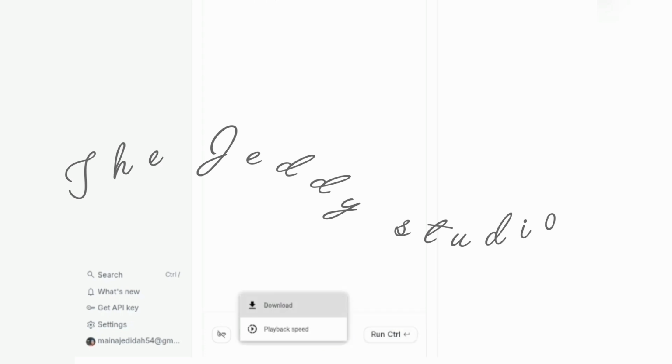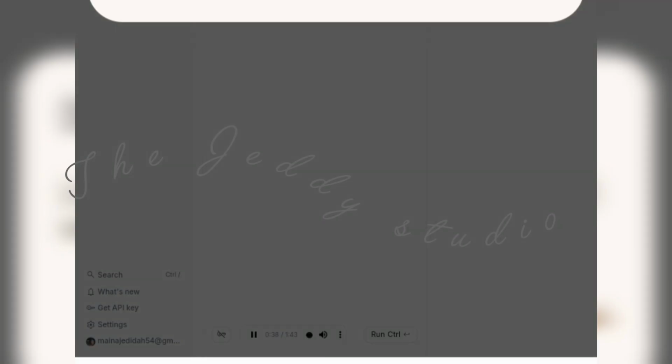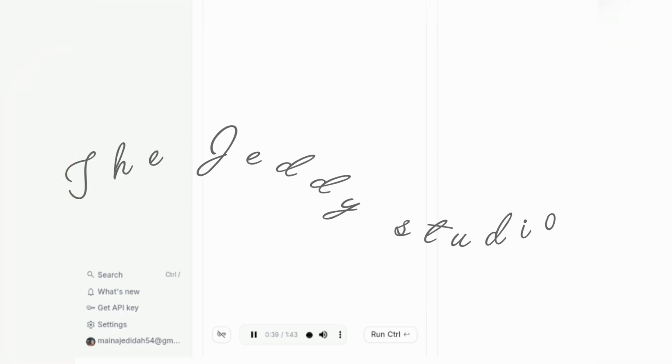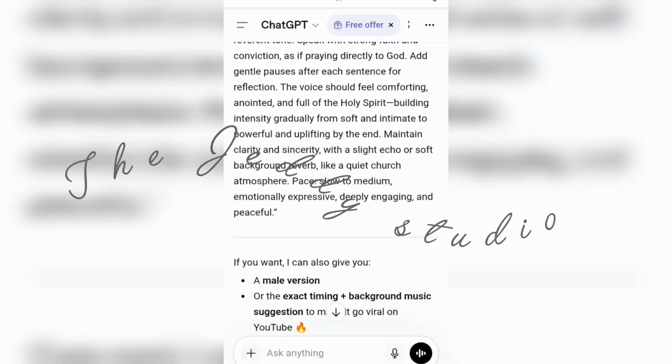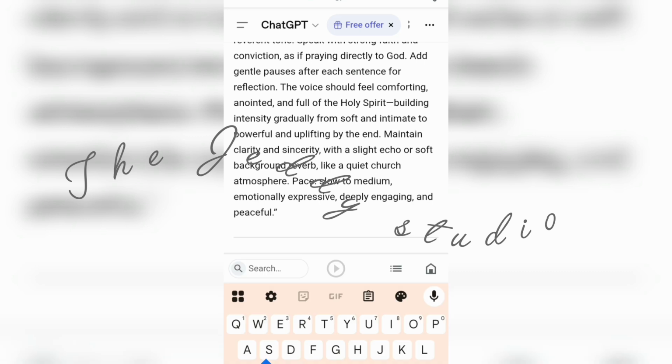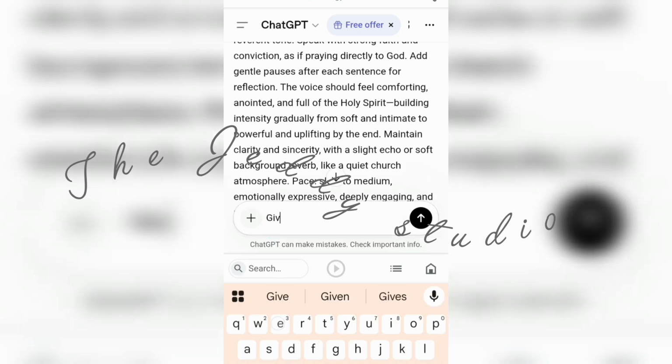After that, you click on the three dots and click on download, and save the prayer on your phone. Okay, now the next step is to head back over to ChatGPT to create prompts to generate the images. So I'm going to write here, give me